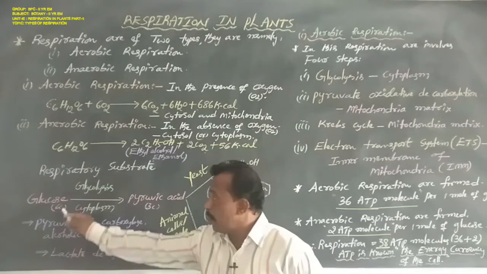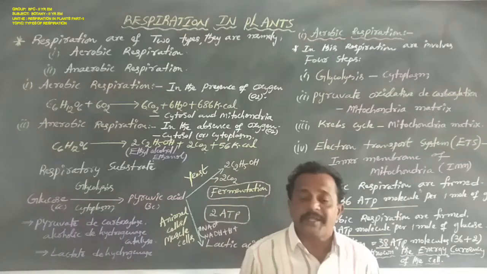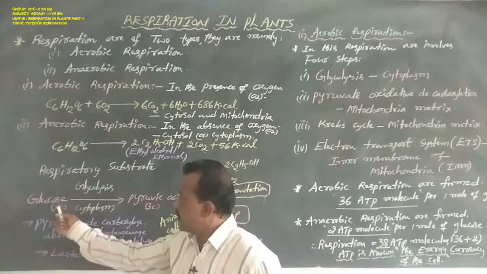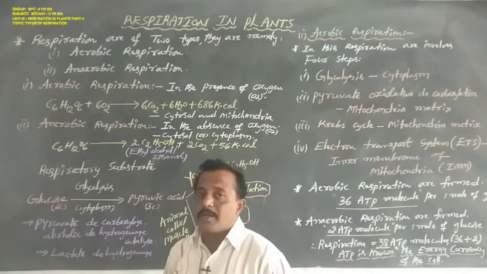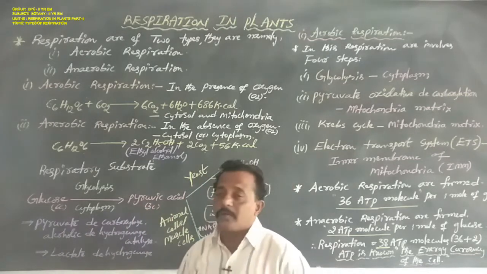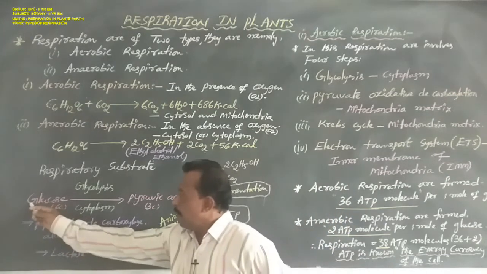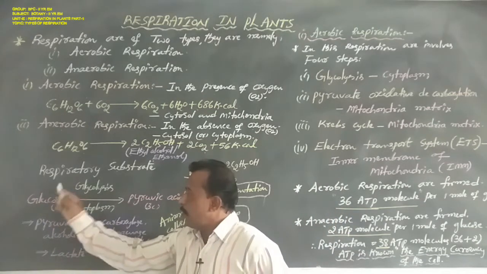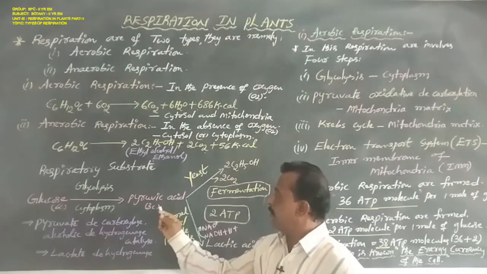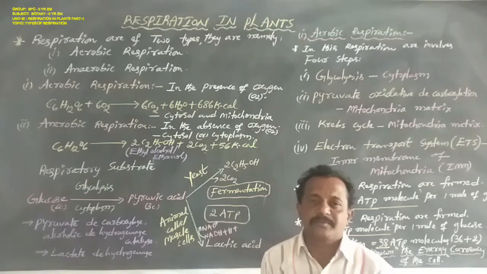This 6-carbon compound of glucose is converted to a 3-carbon compound, pyruvic acid. So, dear students, 1 molecule of glucose gives 2 molecules of 3-carbon pyruvic acid, or pyruvate.